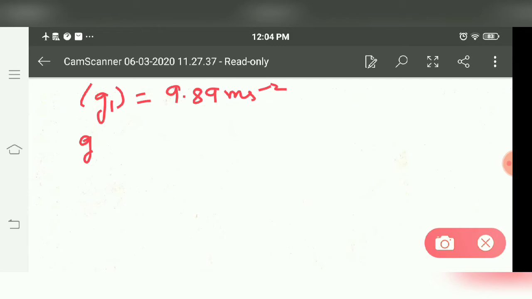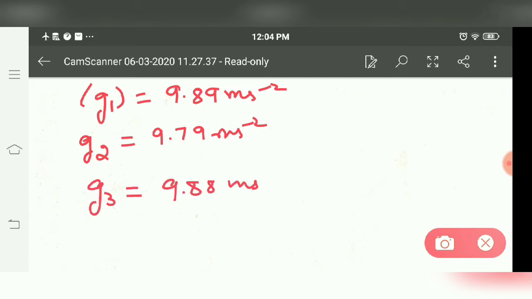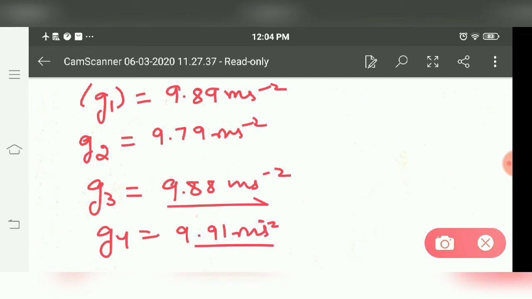In the second trial, I get 9.79 meter per second square. Third time I get g equals 9.88 meter per second square. In the fourth trial, I get 9.91 meter per second square. So these are the four results that I get during the experiment.